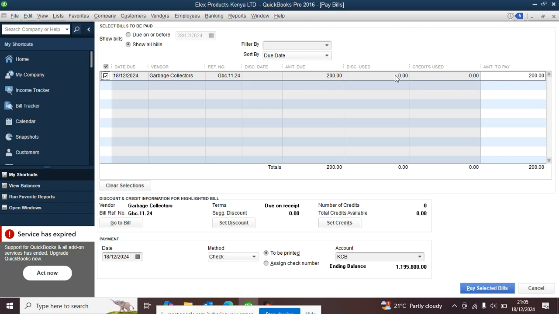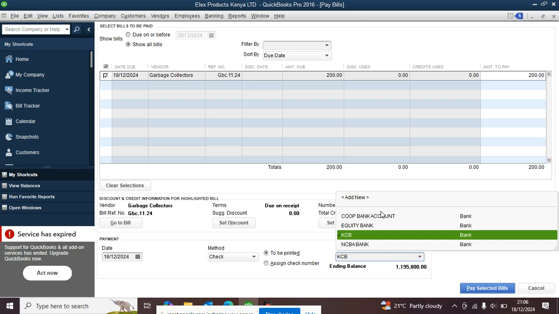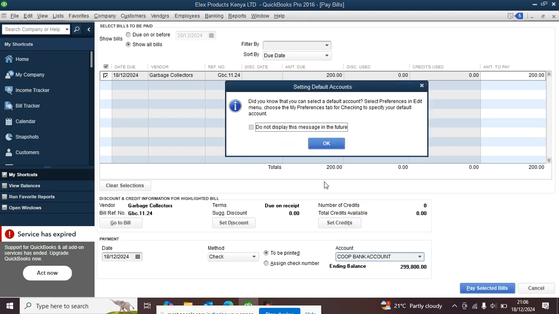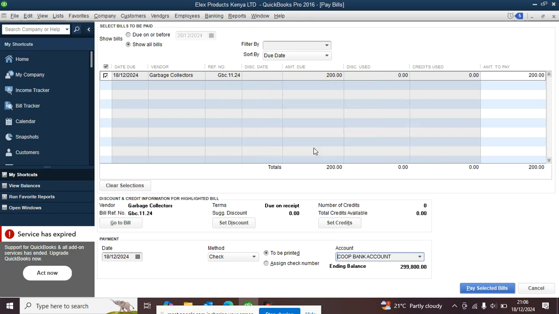The next thing, what am I supposed to do? You check the account where the bill will be deducted. We have bank accounts. Which bank do we select? We have Cooperative Bank, Equity, NCBA. Which one do you want to get money from? You can select Cooperative Bank, the first one.